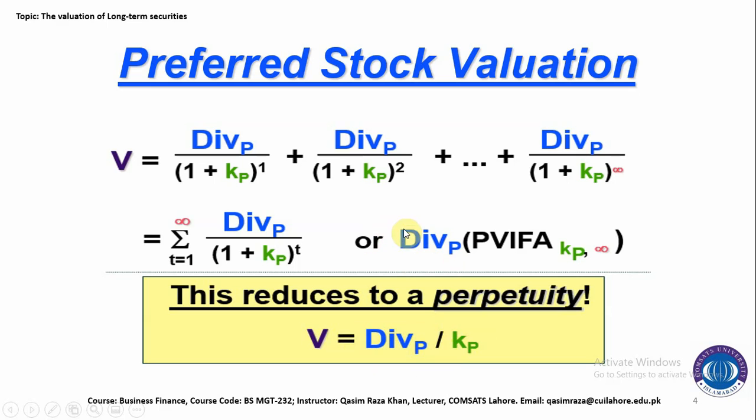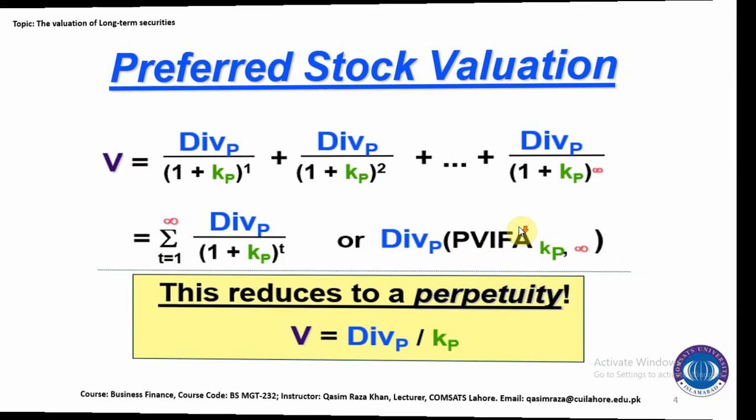We can also find this value from the tabular values. If we calculate with the tabular formula, then we will use this equation: DIV_P, the dividend of the preferred stock, multiplied by the present value interest factor of the annuity, PVIFA, the present value of future dividend streams at K_P. K_P is the discount rate, and here the period is infinity.